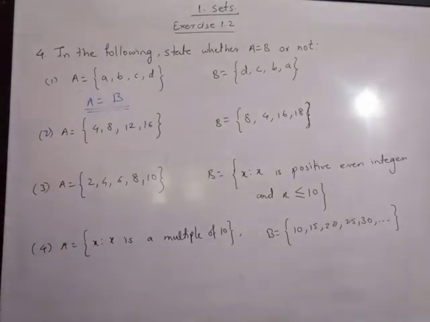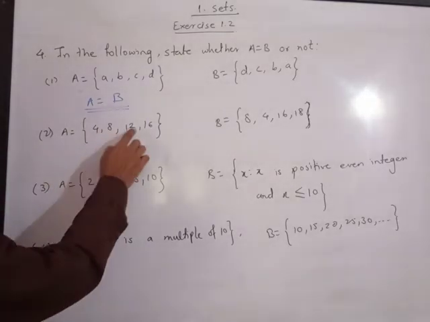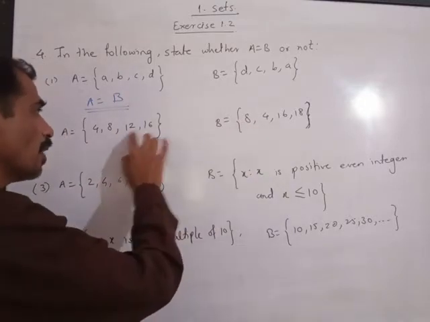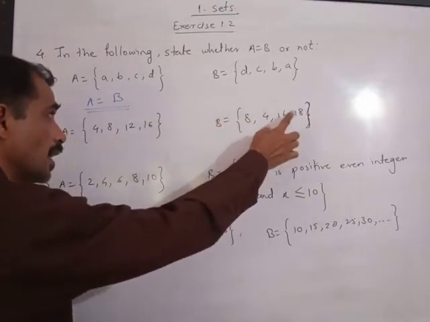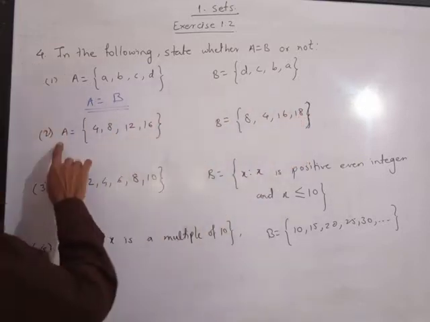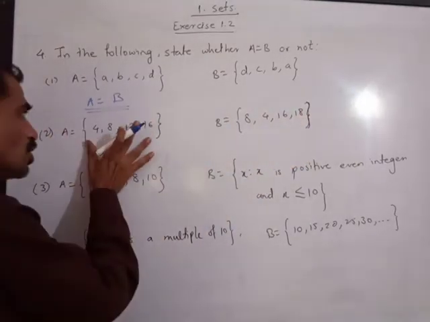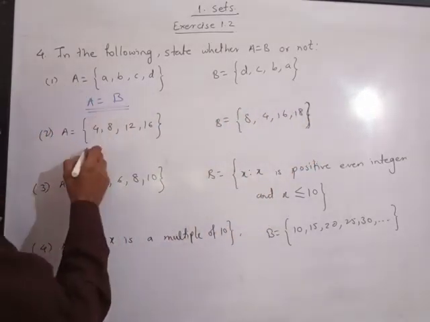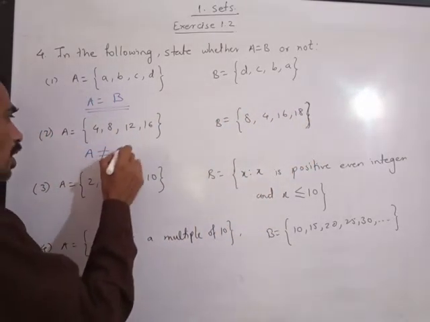Now see the second question. A is equal to 4, 8, 12, 16. Here 4 is there, 8 is there, but 12 is not there and 16 is there. 18 is in B, it is not there in A. It means all the elements of A are not in B and all the elements of B are not in A. Hence, A is not equal to B.